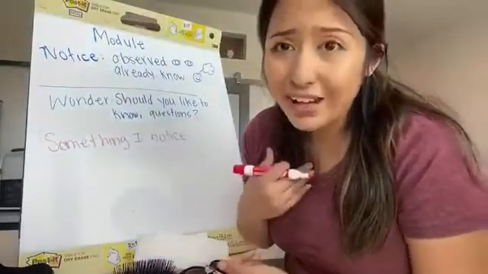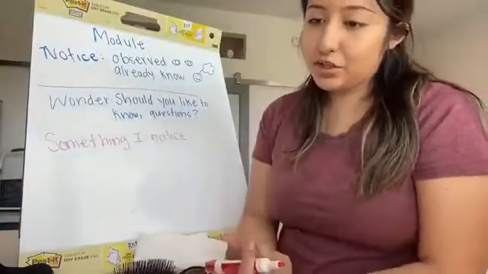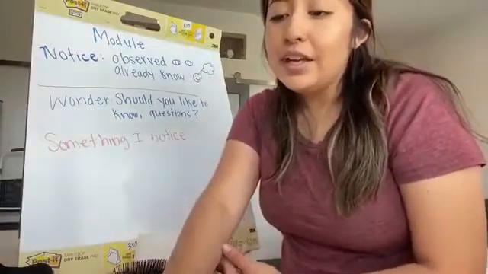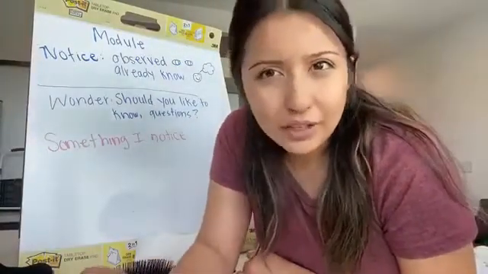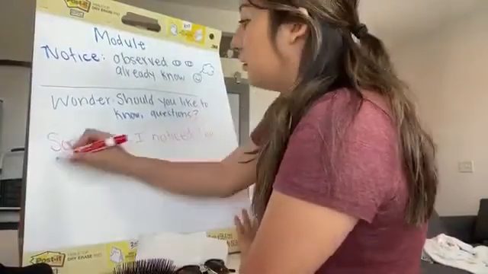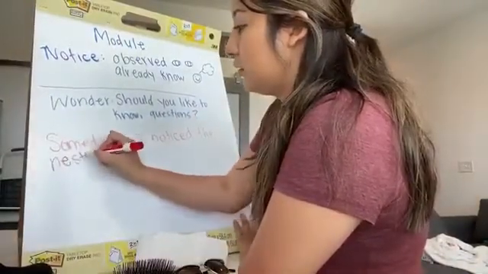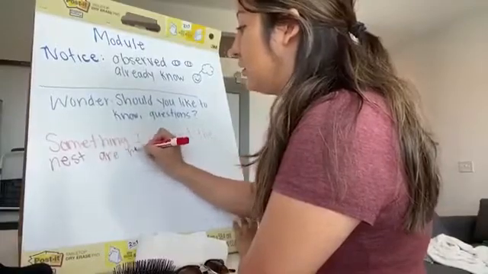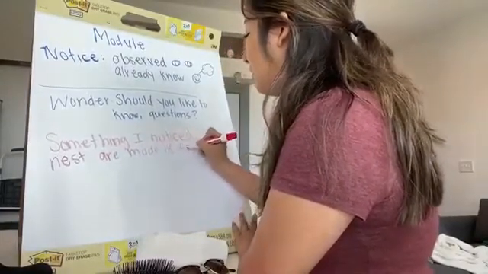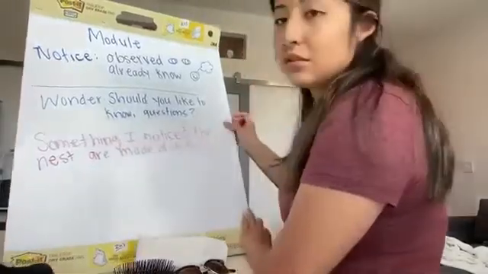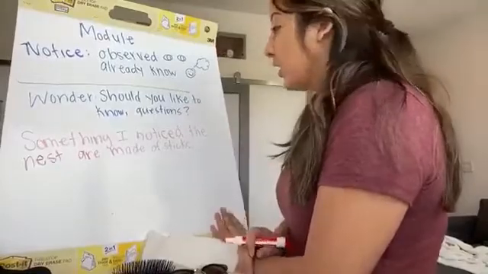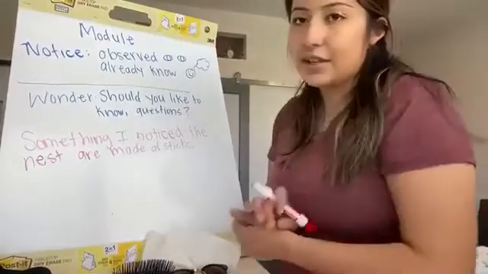So something I noticed while looking at the pictures is that the nests were made out of sticks. So I wrote, something I noticed is the nests are made of sticks.